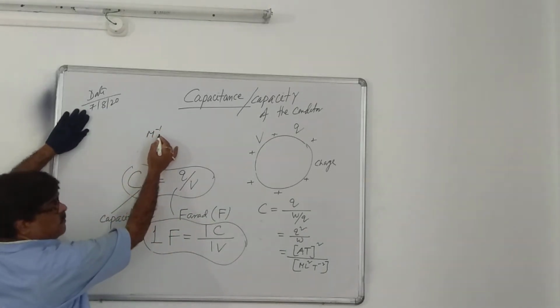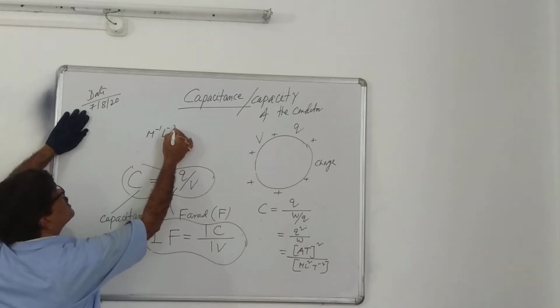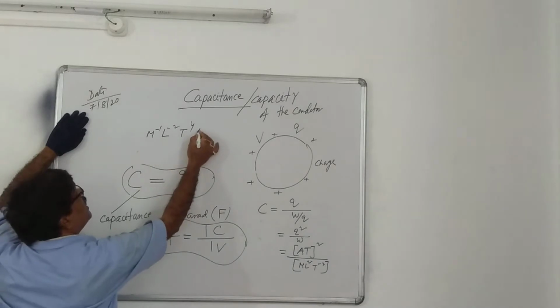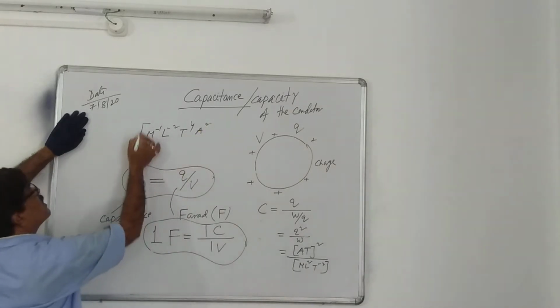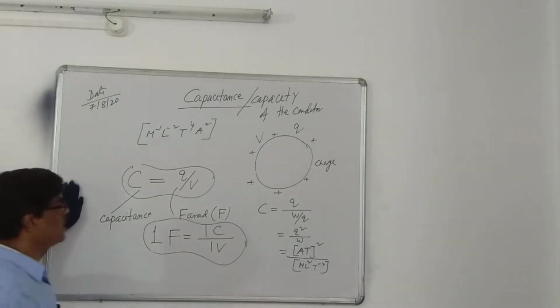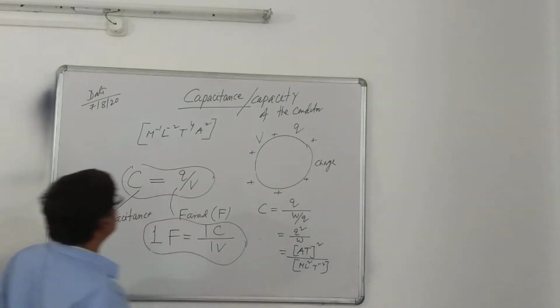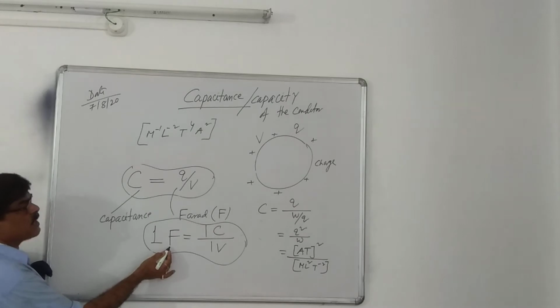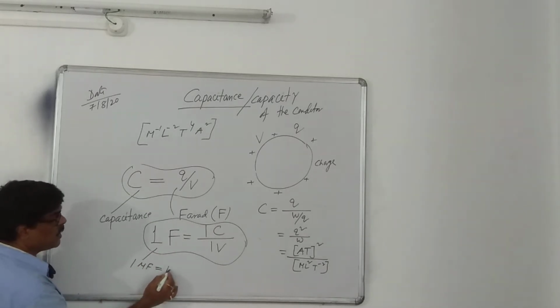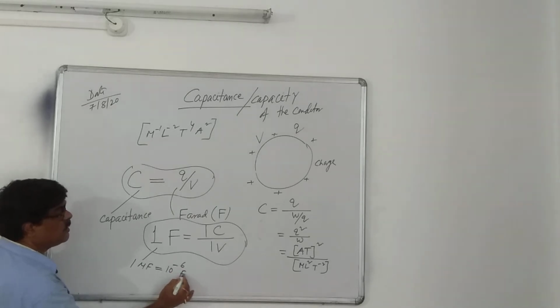M minus 1, L minus 2, and T to the power 4, A squared. This is the dimensional formula of capacitance. Now, farad is the SI unit, no? Some other units are like microfarad. 1 microfarad is 10 to the power minus 6 farad.